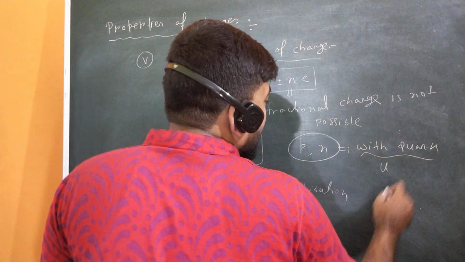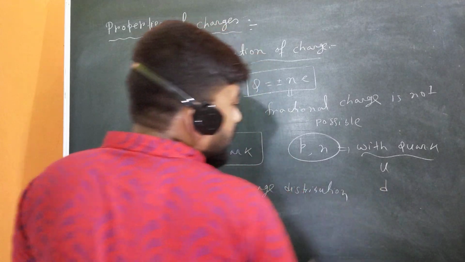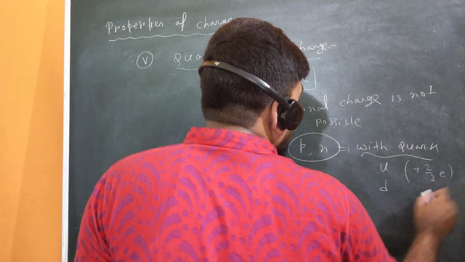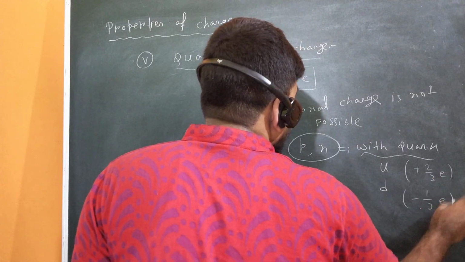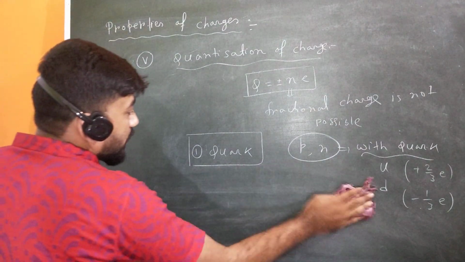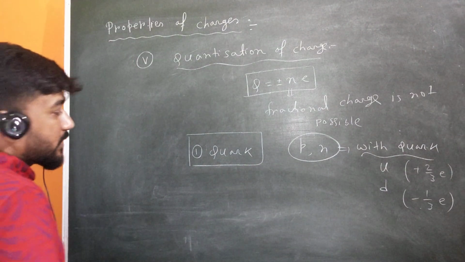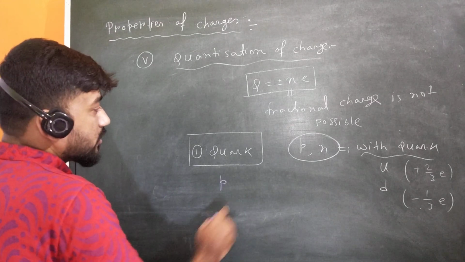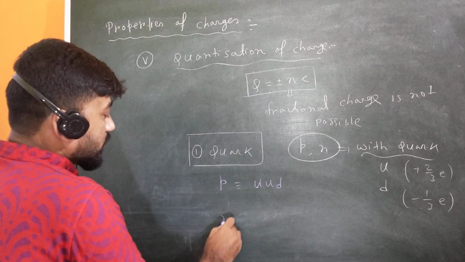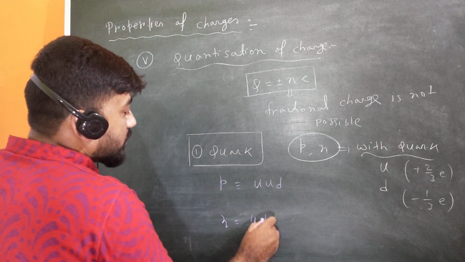One is called the up quark, that is u, and another is the down quark. The up quark has charge plus 2 by 3 e, and the down quark has charge minus 1 by 3 e. So proton and neutron are combinations of up and down quarks. Proton is the combination of up up down, and neutron is the combination of up down down.